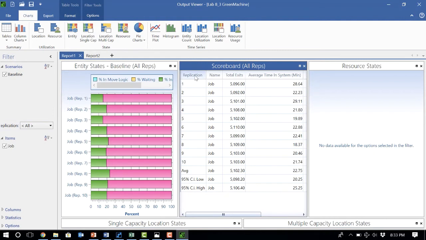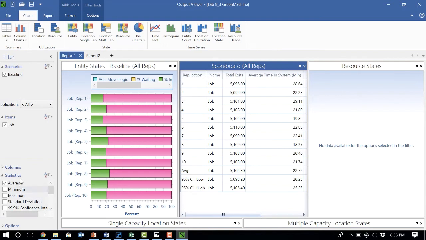Now I can see the result of all these 10 replications. I can see the replication results, and it also shows me the average number of jobs that have left the system and a 95% confidence interval. Again, by going to statistics, you can check whatever you want to show. Maybe I want to show the average, standard deviation, 95% confidence interval, and so forth.